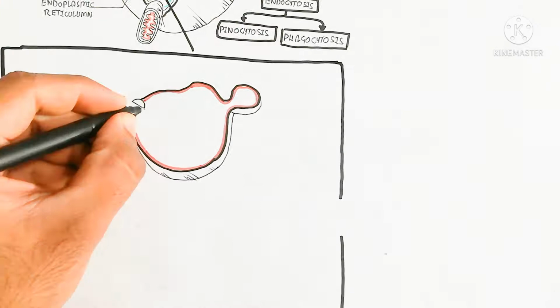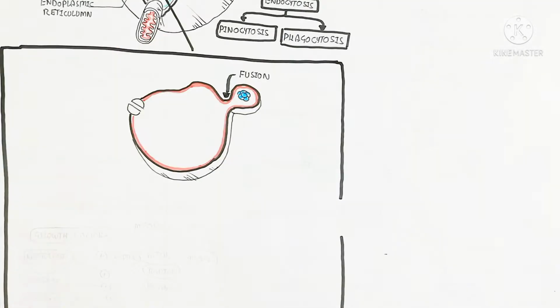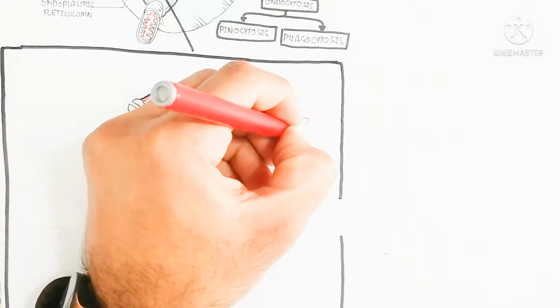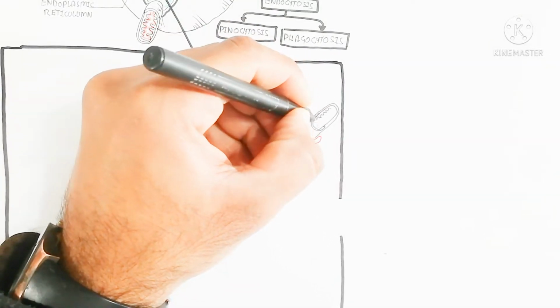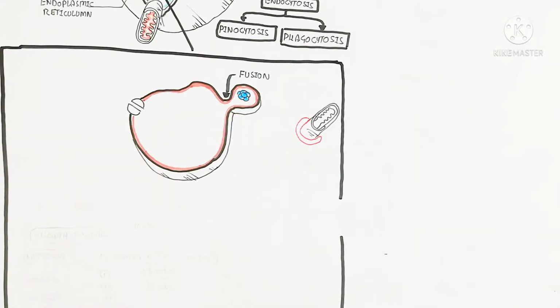Let's begin to understand the mechanism. Here the food particle is endocytosed, goes in the form of a vesicle, and goes into the mesosome.